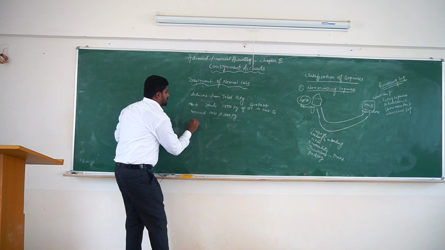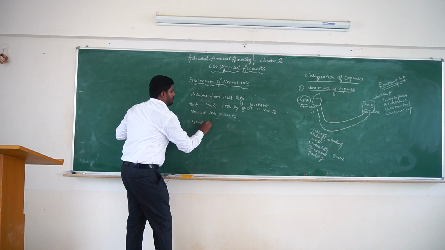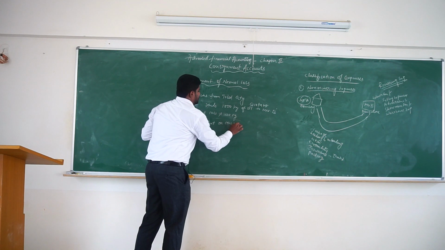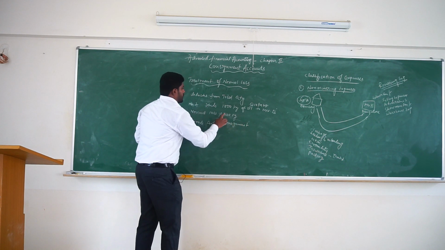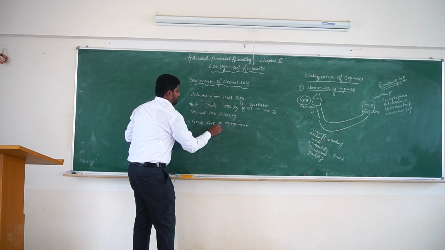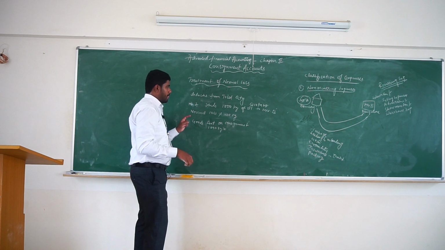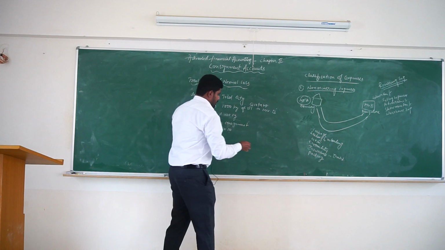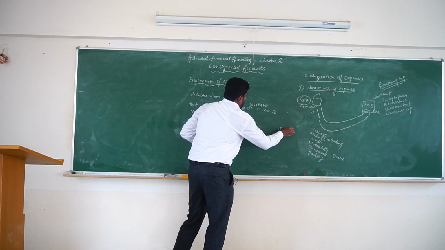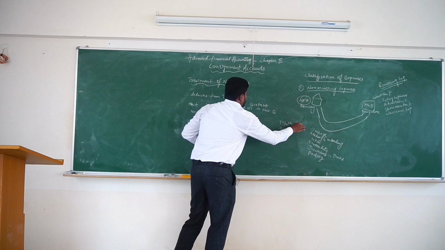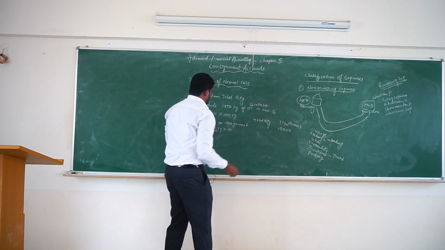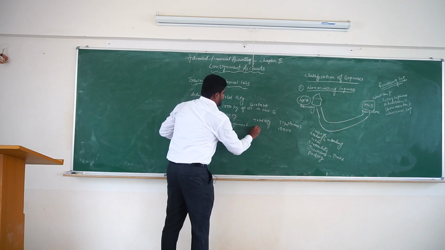Now the goods sent on consignment: 1000 kg multiplied by the cost per kg, 10, so 10,000 rupees. This is the total amount, and this is total quantity. Total quantity is 1000 kg.